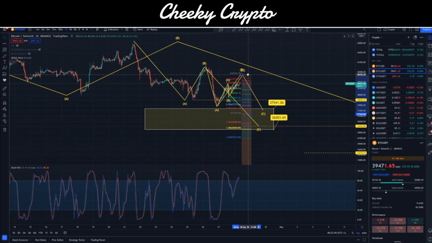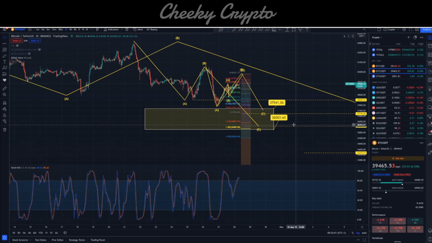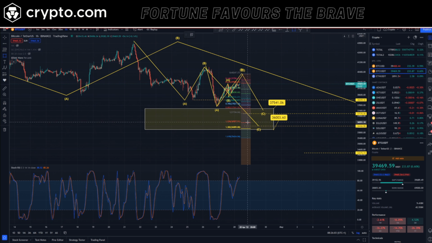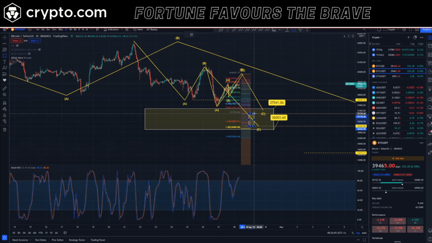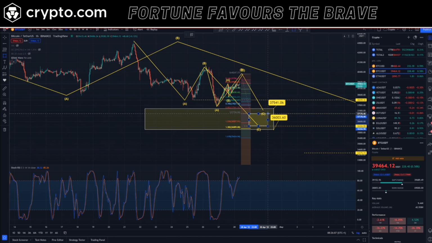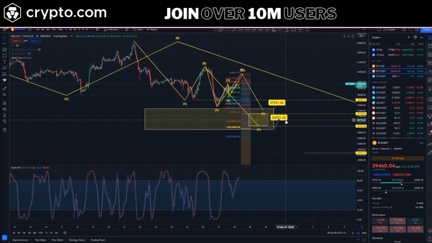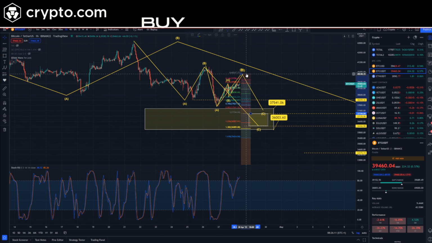Okay, we move this over to that $40,000 range, that C wave high or that B wave high, and it shows us about 37,194. Okay, so we go ahead, we'll put this down here, and we can also see that this is now refining a little box inside our little area here. So basically what we're talking about is that we have this yellow box target between 36,000 and 37,500.